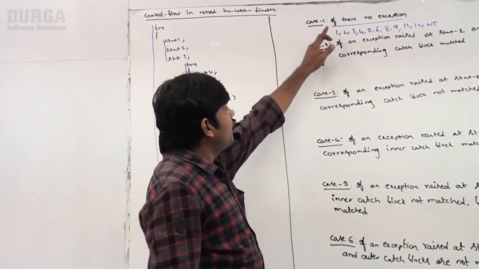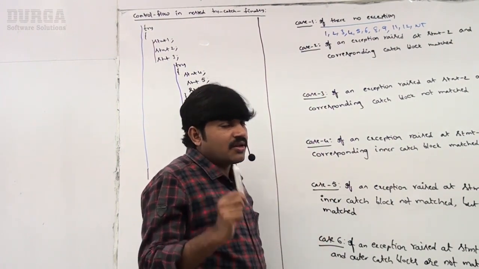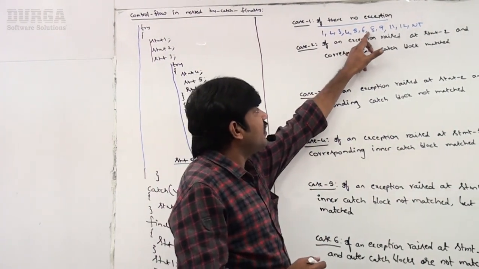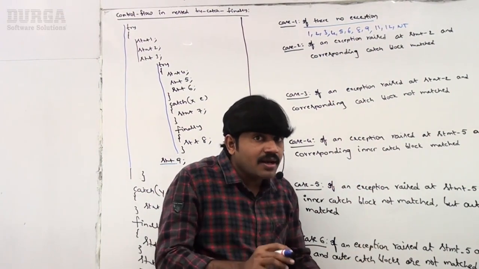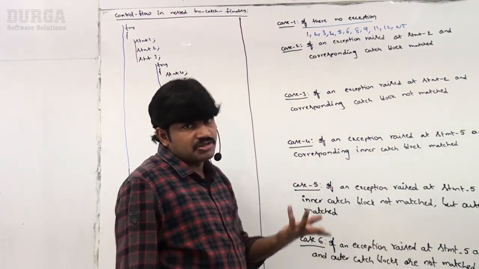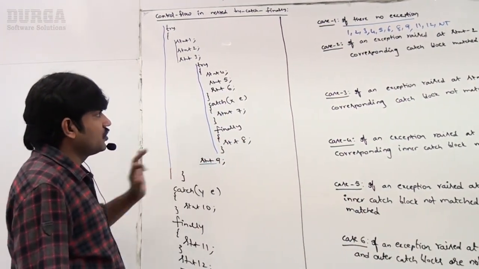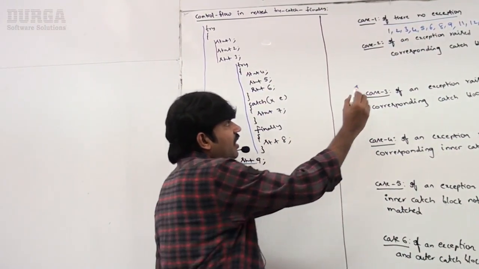So if there is no exception, only 2 statements are not executing, statement 7 and statement 10, because both are related to catch blocks. Clear for all of you, right? Case 1, it's very easy. Now observe the code. Case 2. Have a look once.